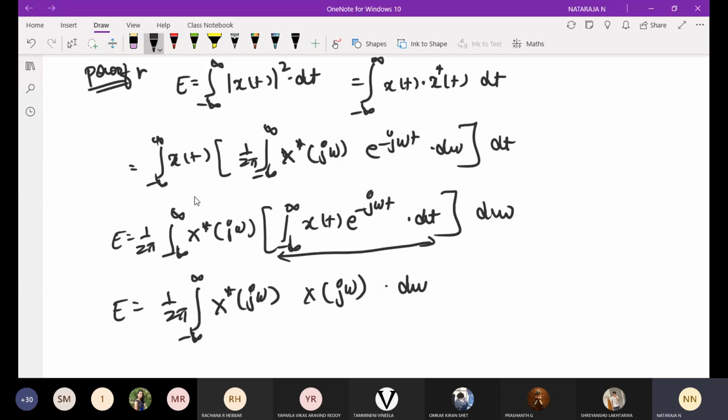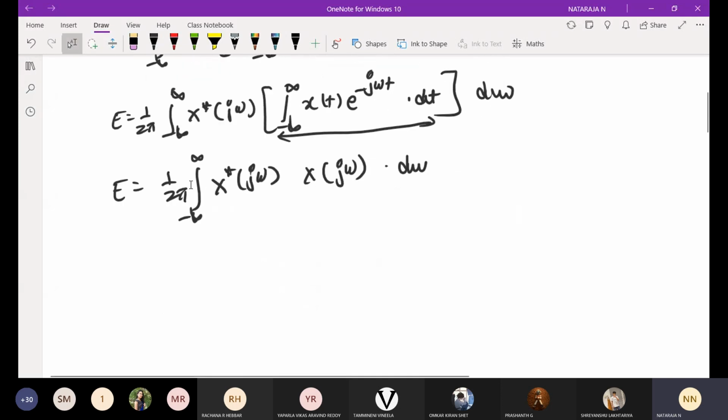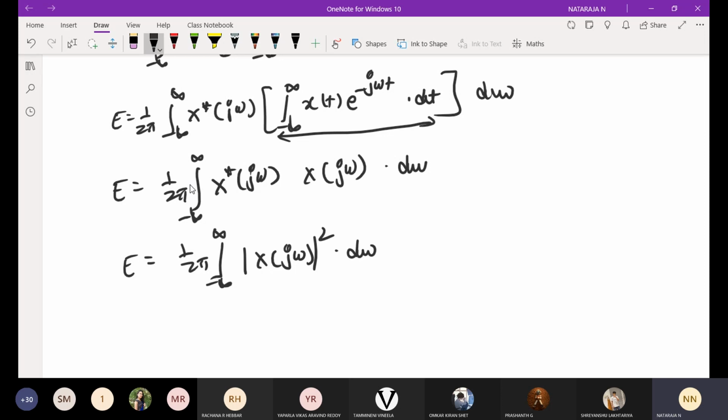Then, based on the second step of the proof, the integration from minus infinity to infinity, I can write magnitude of x of j omega square d omega.